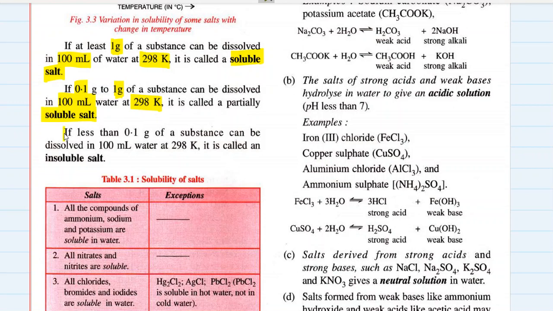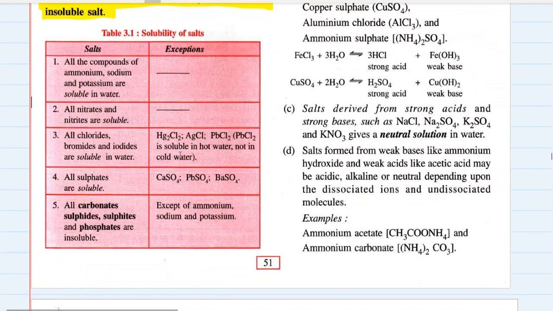And if less than 0.1 gram of a substance can be dissolved in 100 ml of water at 298 Kelvin, it is called an insoluble salt. So, the solubility of salts can be remembered with the help of this table. All the compounds of ammonium, sodium, and potassium are soluble in water, no exceptions. All the nitrates and nitrites are soluble in water, no exceptions. All the chlorides, bromides, and iodides are soluble in water.